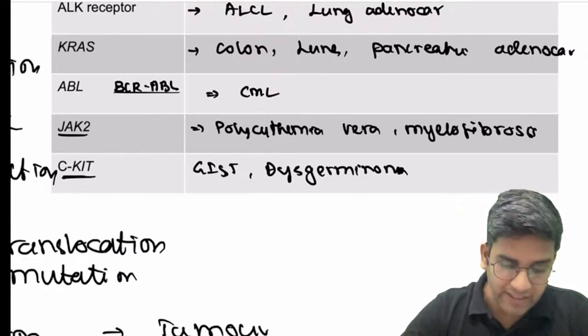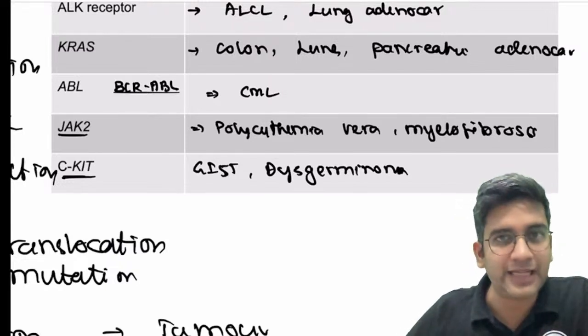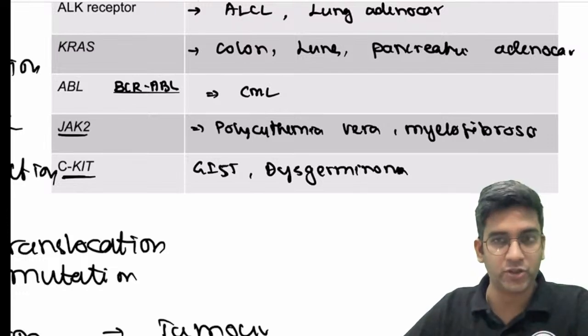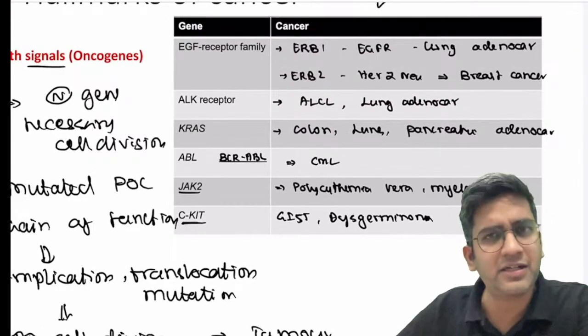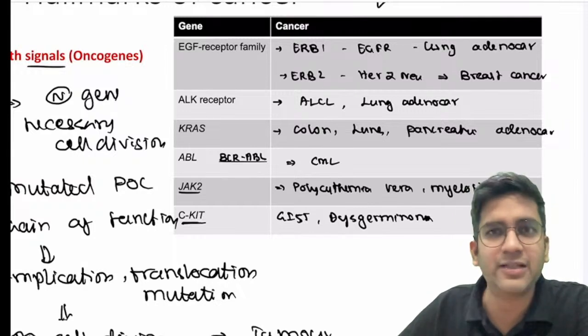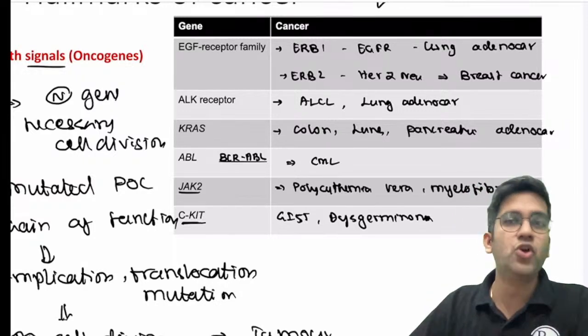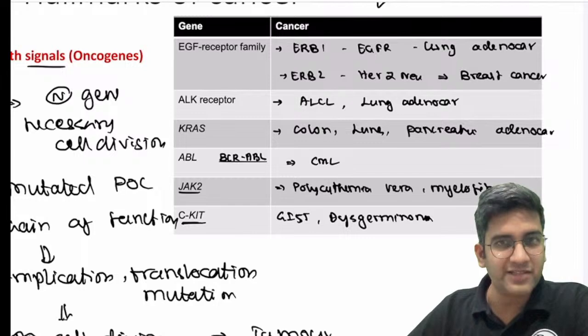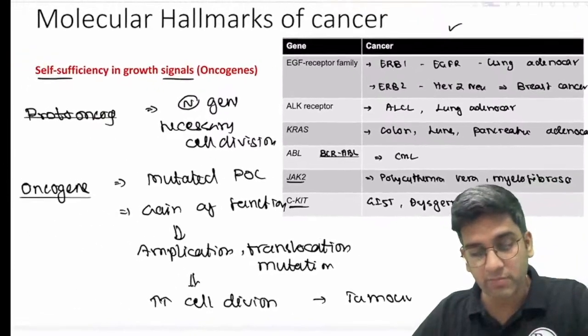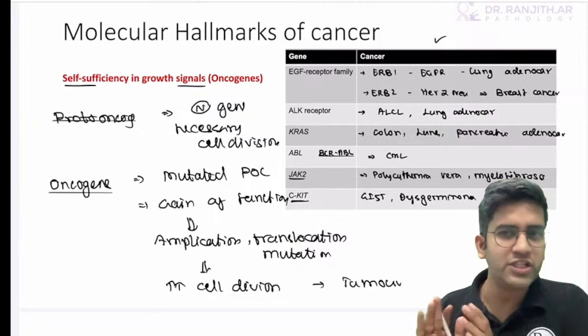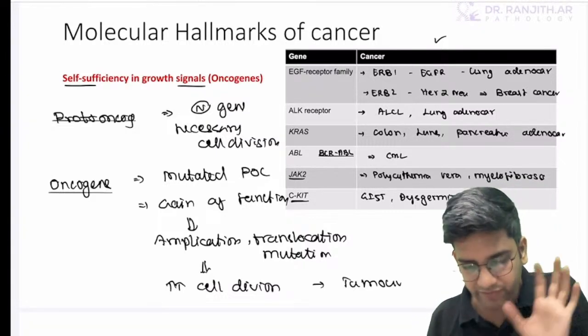There are many more tumors which can have c-KIT, but these are just a few examples which you have already read in systemic pathology, right? So this is just a compilation. If you know more proto-oncogenes, and I'm 100% sure you do, add them to it. But at least write 3 or 4 as examples. As part of an essay question, it looks good when you write 3 or 4 examples. It's very simple to remember tumor suppressor genes. Proto-oncogenes might sometimes be a bit more tricky, right? That's the first molecular hallmark.